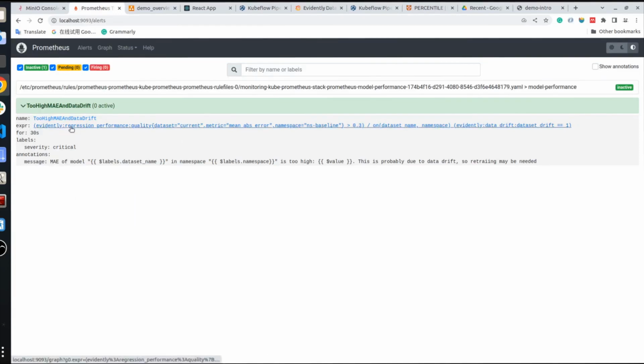So this expression means that for each model, if Prometheus detects the mean absolute error is larger than 0.3 and data drift occurs, then an alert will be pending. If such a large mean absolute error and the occurrence of data drift lasts for at least 30 seconds, then an alert will be sent to trigger a retraining round.